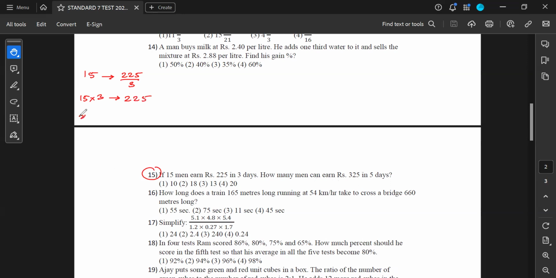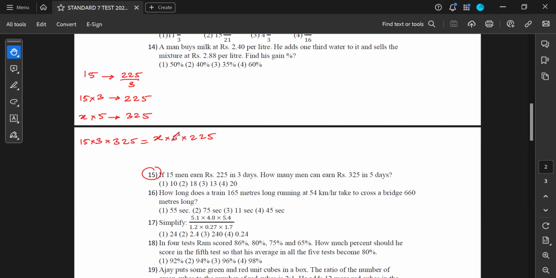Similarly, X men are going to work for 5 days. That's when they are going to get 325 rupees. Now all you have to do is cross multiplication. So this gives me 15 multiplied by 3 multiplied by 325 is equal to x multiplied by 5 multiplied by 225.